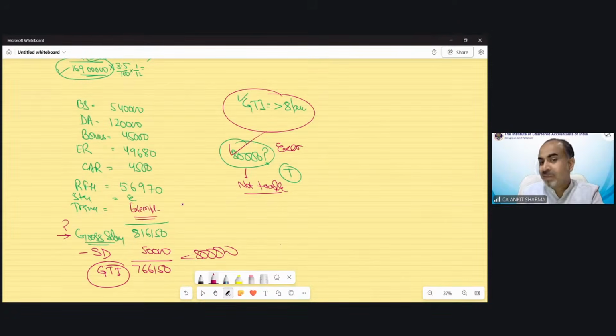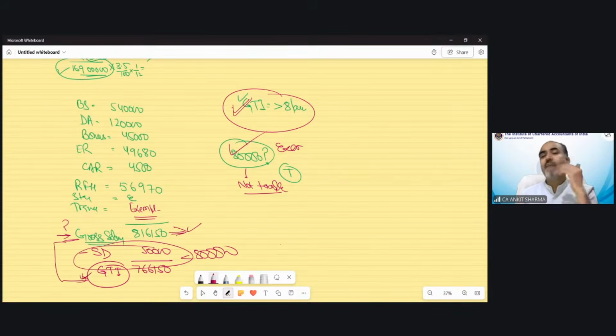Can you see these silly mistakes that you are making? It can make your answer wrong. Again and again I was saying GTI 8 lakh, GTI 8 lakh, and you are giving the answer on the basis of this. You are not deducting this. This is not GTI, student. GTI would be this, after deduction, after all other heads of income. You cannot overlook these small things. I am telling you, in the examination it does hurt when you solve a question wrongly, even when you know the provision.